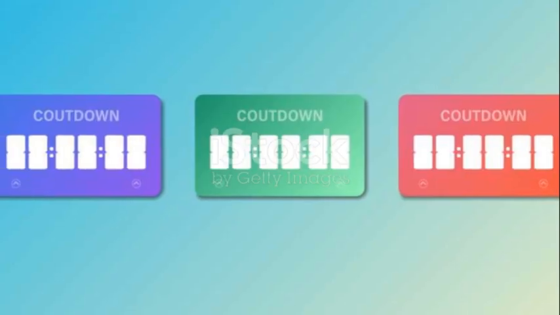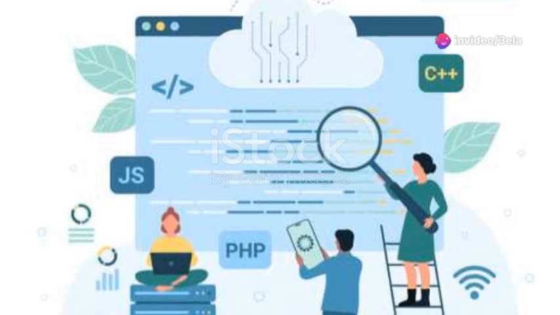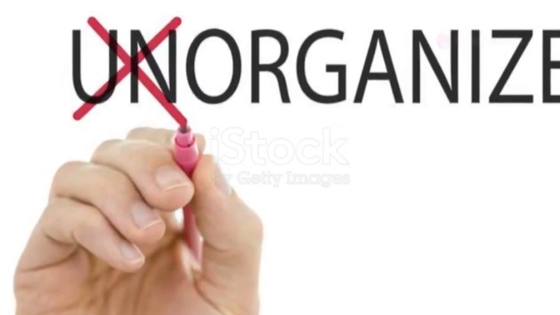Next up, functions. Functions are reusable blocks of code. Think of them as mini programs within your program. They help you organize your code, make it more readable, and reduce redundancy.